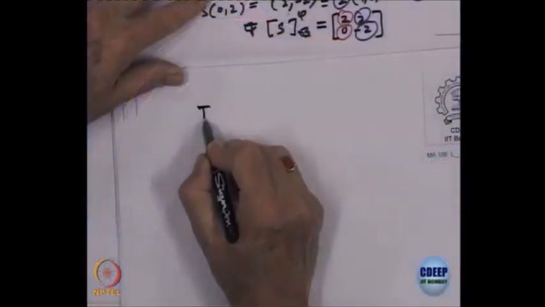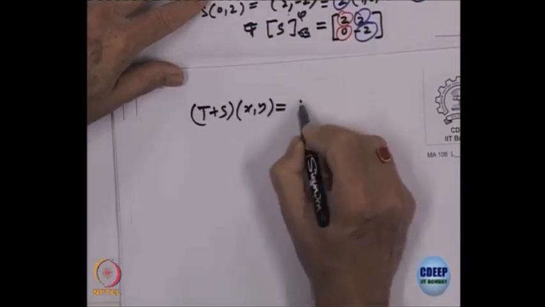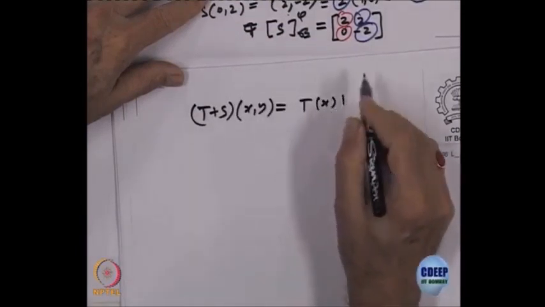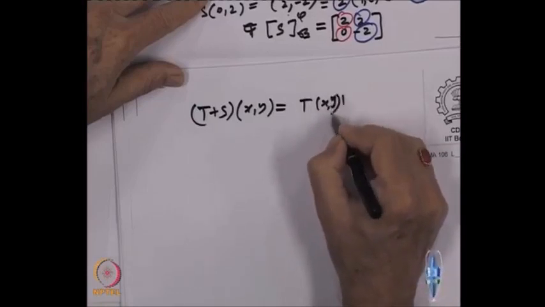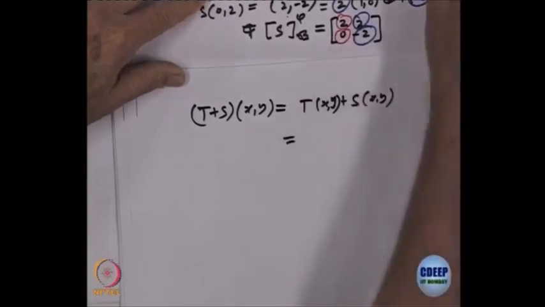As an exercise I will leave you to try: write down what is T plus S. So, let me write down what is T plus S. So, T plus S of (x, y), that is T of (x, y) plus S of (x, y). What is T of (x, y)?